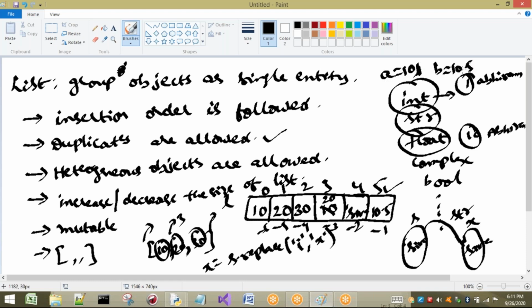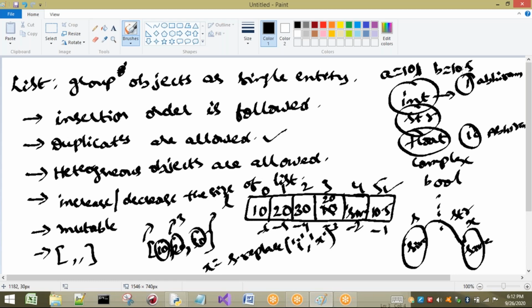But if I want to group different values or some objects as a single entity, then I have to go to the concept of list. We also have set, tuple, frozen set, and dictionary, but first I am going for list. All these are used for grouping objects as a single entity, but each type is going to have some properties.